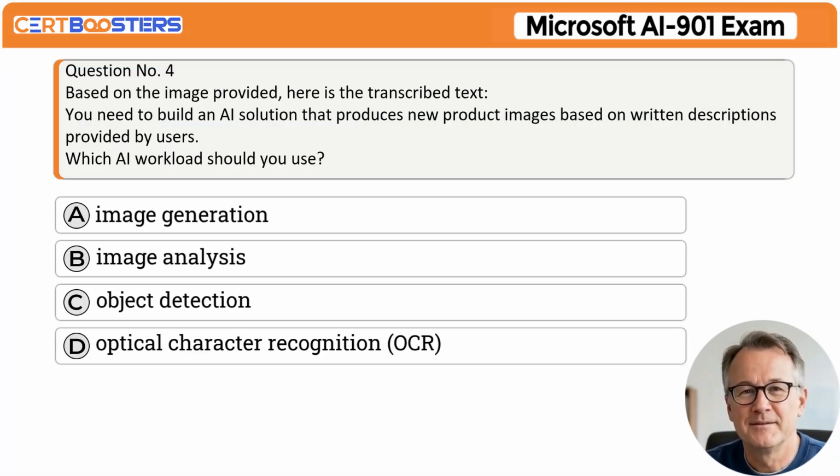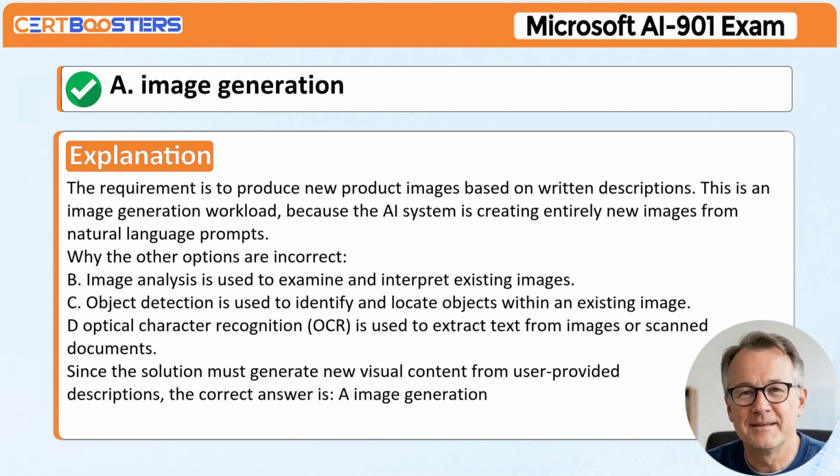Question number 4. You need to build an AI solution that produces new product images based on written descriptions provided by users. Which AI workload should you use? A. Image generation. B. Image analysis. C. Object detection. D. Optical character recognition, OCR. Correct answer. A.